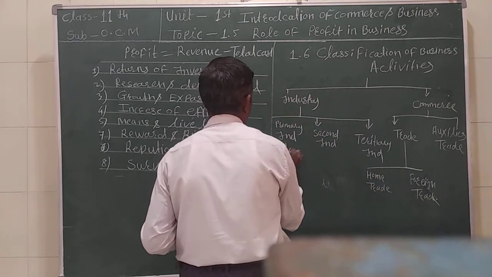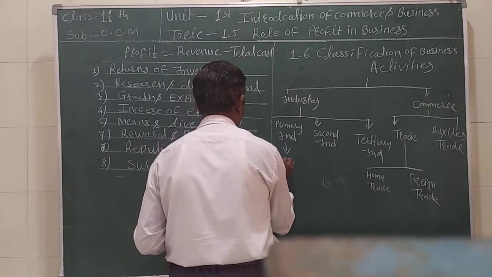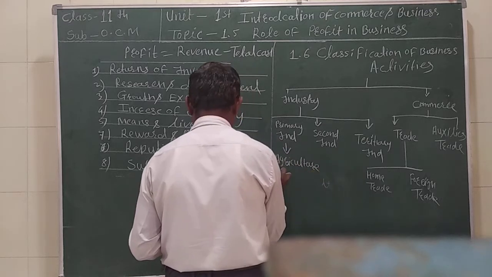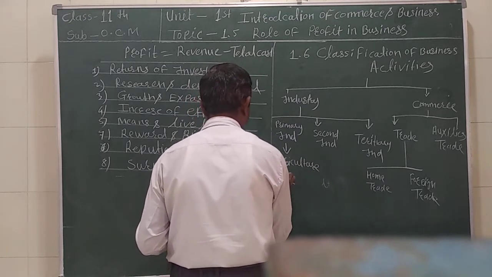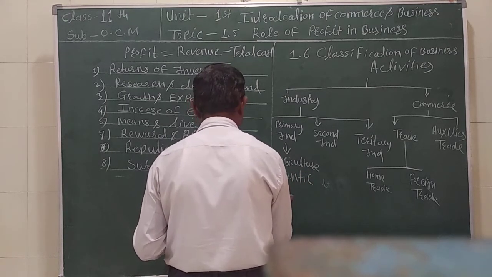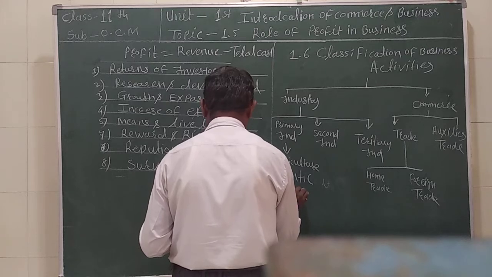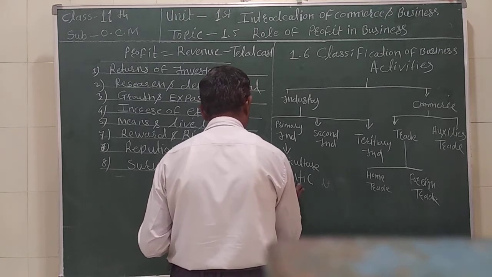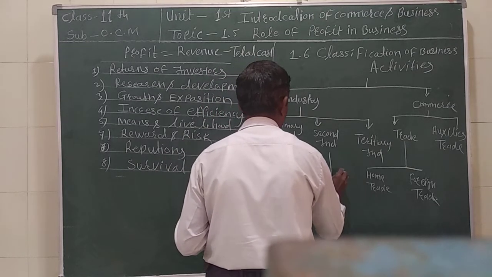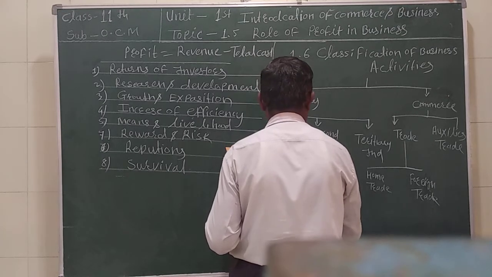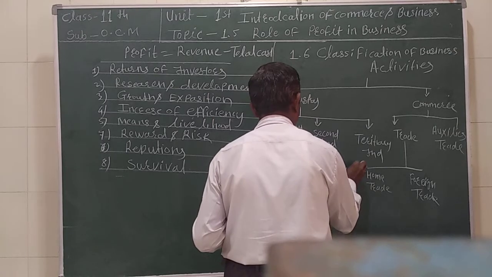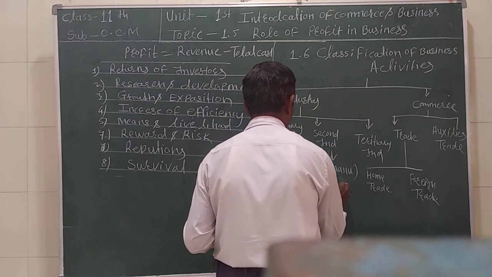The first industry is agriculture, genetic and extractive. Secondary industries are manufacturing and construction.